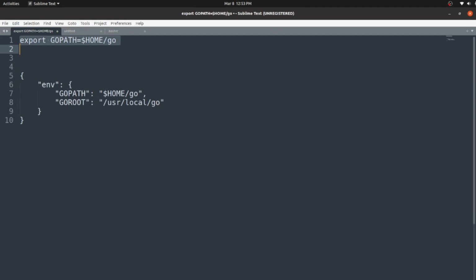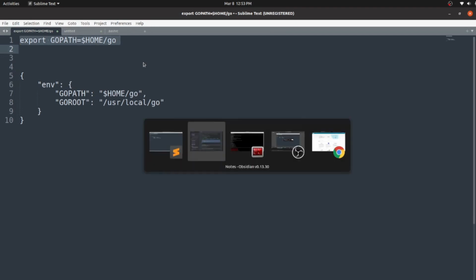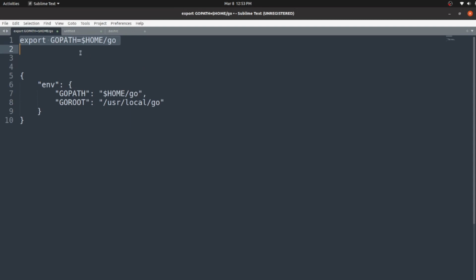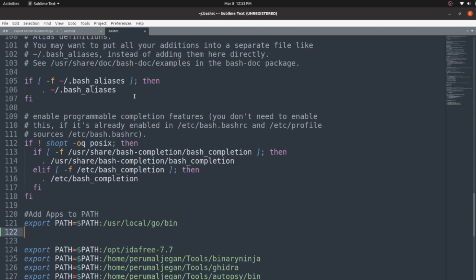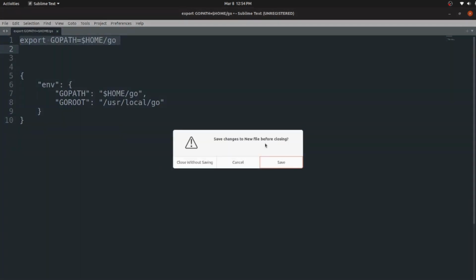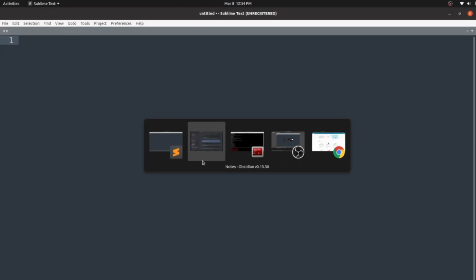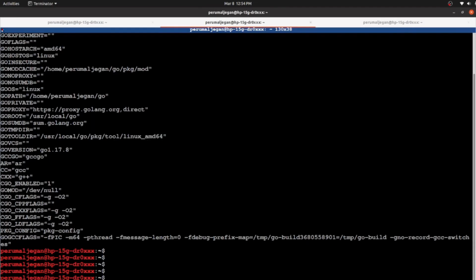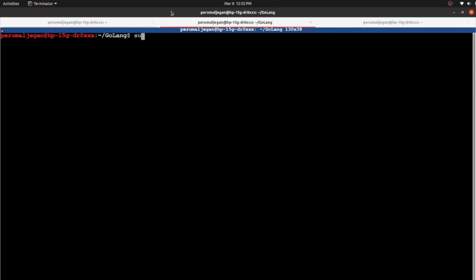So I'm adding this specific GOPATH environment variable and its value to the bashrc file. This is all about the changes to be done in Sublime Text. Now everything is set. Let's begin our Golang Hello World program development.